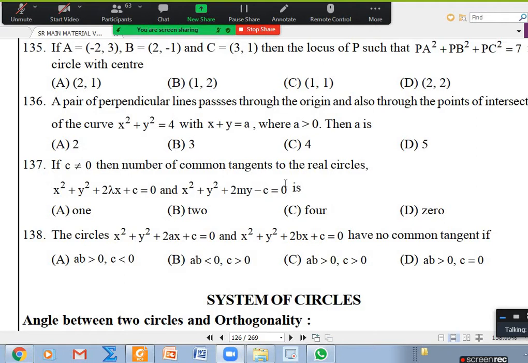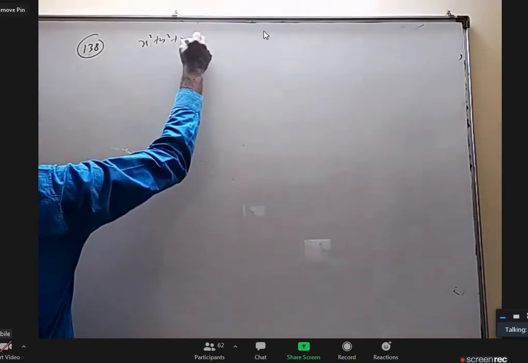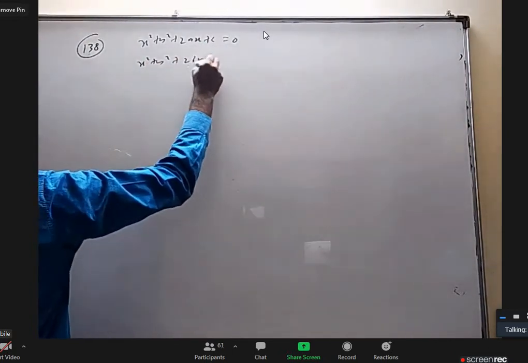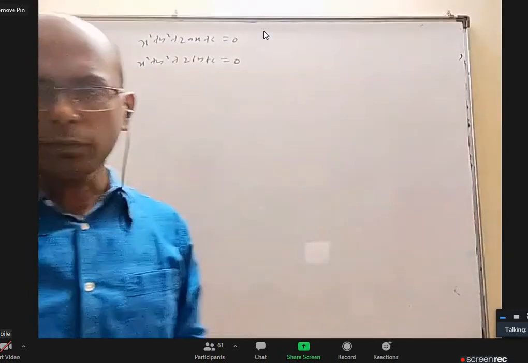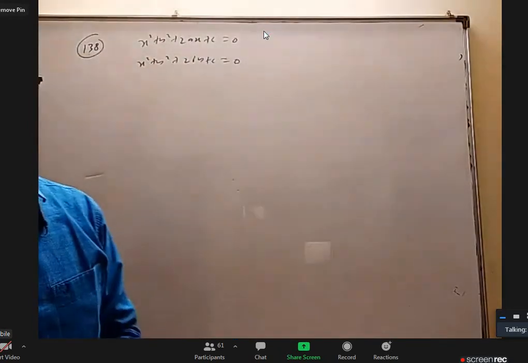Okay, I want to give some idea about 138 for 5 minutes and then we'll stop. They don't have any common tangent. One is inside the other. How to find the condition? x square plus y square plus 2ax plus c equal to 0, x square plus y square plus 2bx plus c equal to 0. How to understand when they are intersecting or when one is inside the other? All those conditions I want to tell everything.